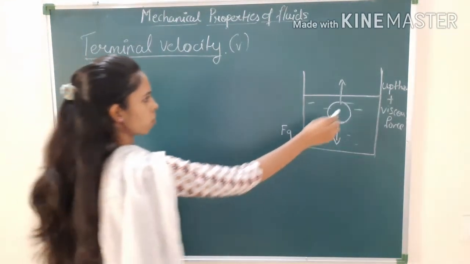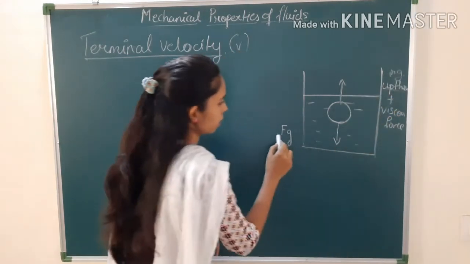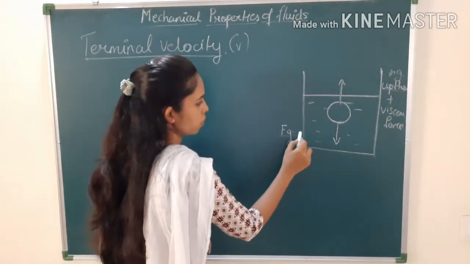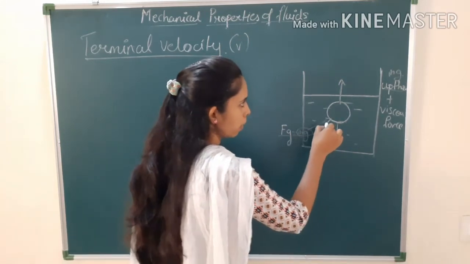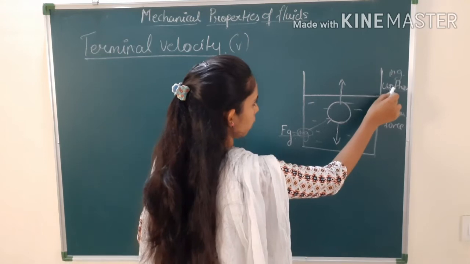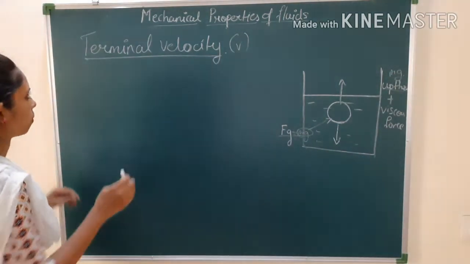So upthrust is mg, and this force is also mg. This mg is due to the sphere, and this upthrust is due to the liquid. You have to understand this.